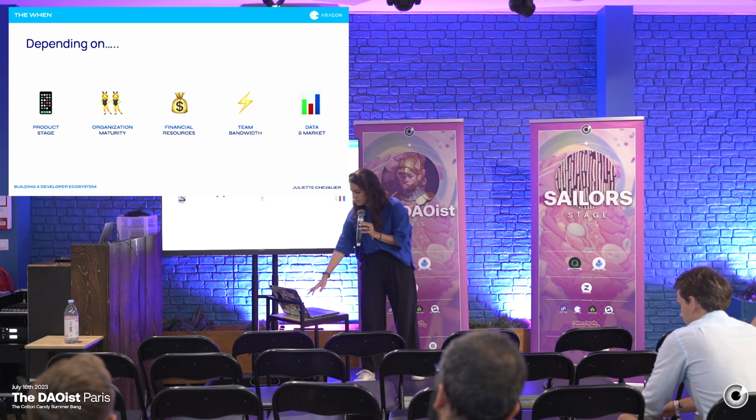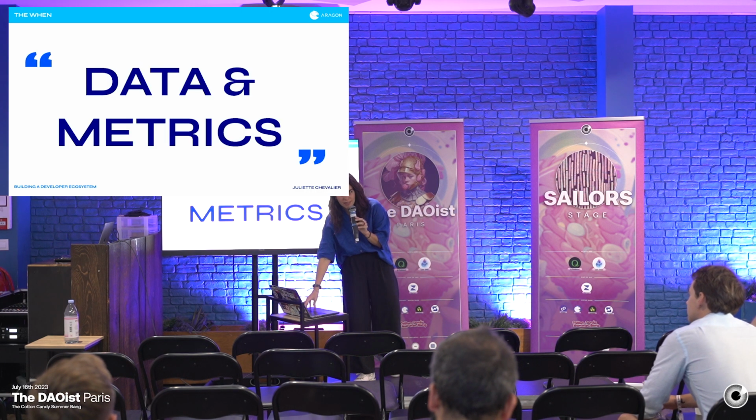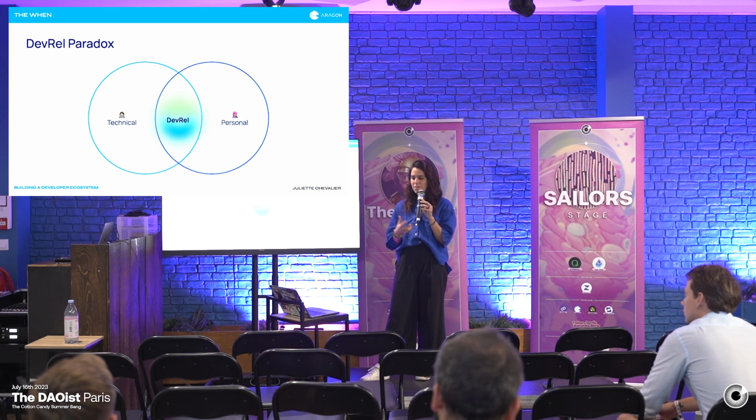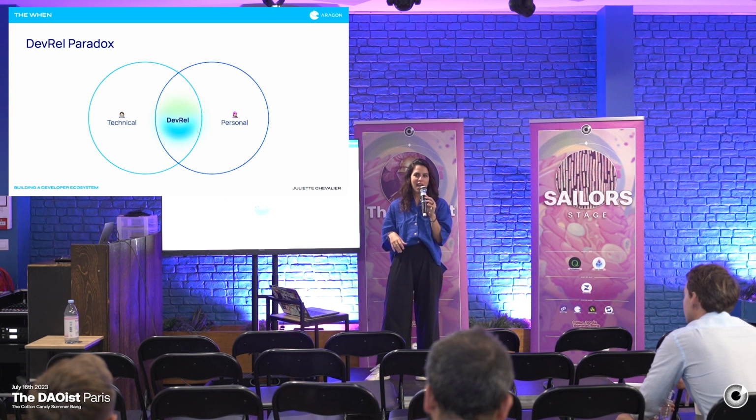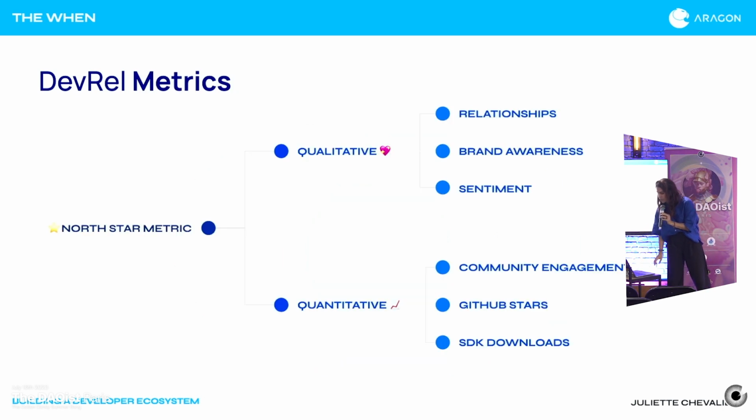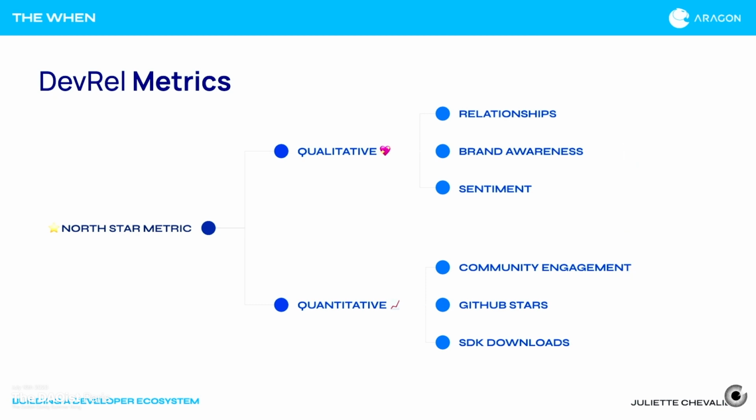So let's speak a bit about that last data and metrics portion, which can often be a bit scarier. In this stage, I always like to think about metrics as a bit of the DevRel paradox. DevRel is a highly technical field, but in many ways, its success is dependent upon the personal state. And so it comes to a point where it can be very hard to track metrics throughout time consistently. And so what we want to be looking at is a bit of a qualitative as well as a quantitative state. We have, number one, a North Star metric of what we're trying to accomplish, that developer CTA that we were speaking about before.